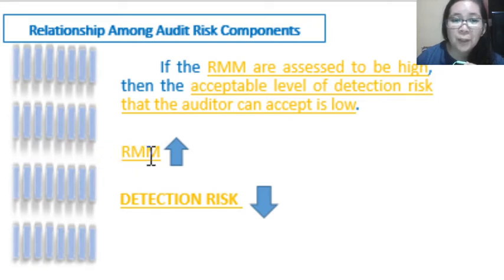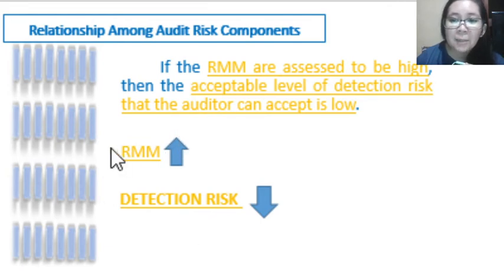So in order for the total audit risk to be minimized or reduced, the detection risk should also be lower. How to lower the detection risk? By doing more substantive procedures or further audit procedures so that the auditor will detect more misstatements that may exist in the FS. That is the meaning of this inverse relationship.